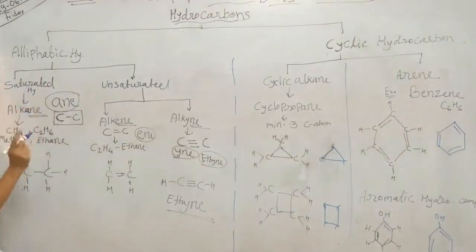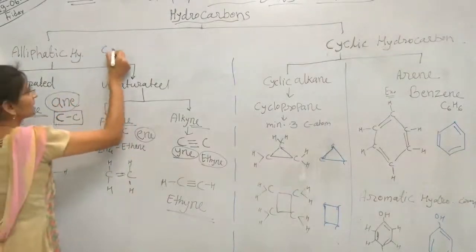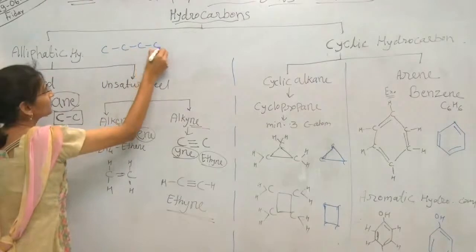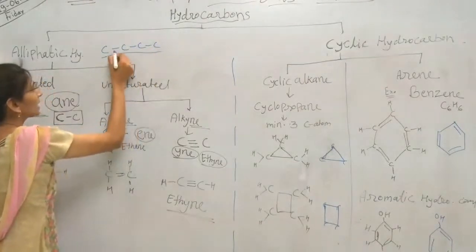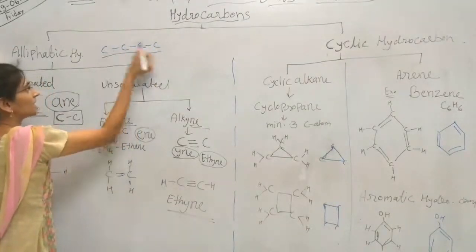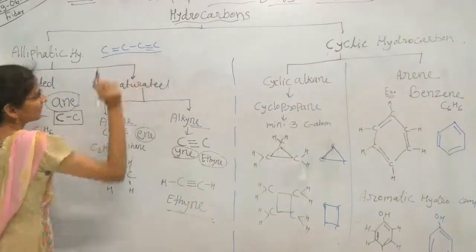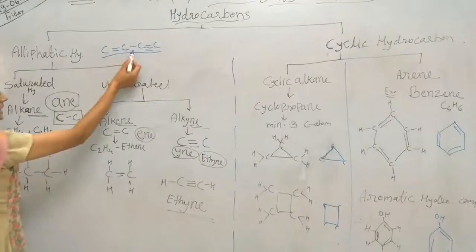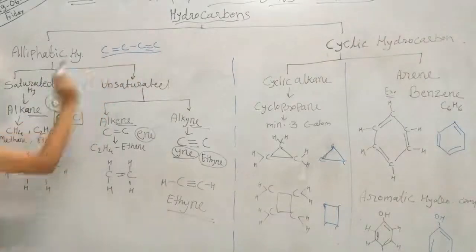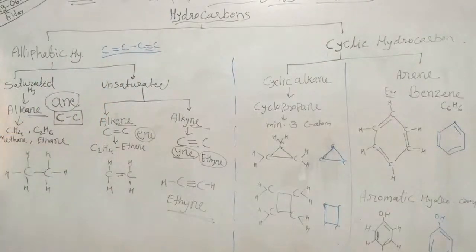So aliphatic means these are having chain structure. In this, carbon atoms are attached by the chain. It can be single bond, otherwise it can be double bond, otherwise it can be triple bond also. So any bond it may be, but it is in open chain structure.